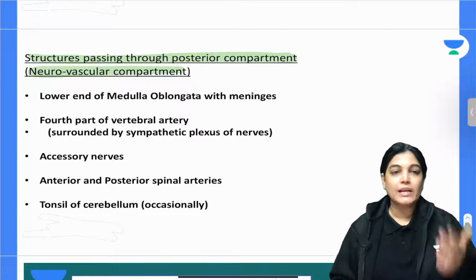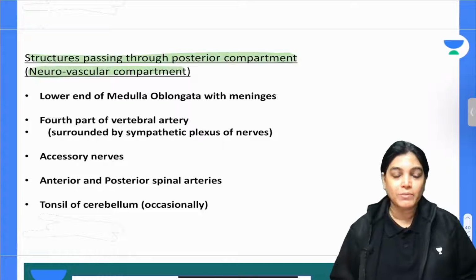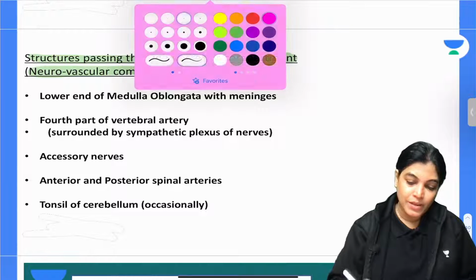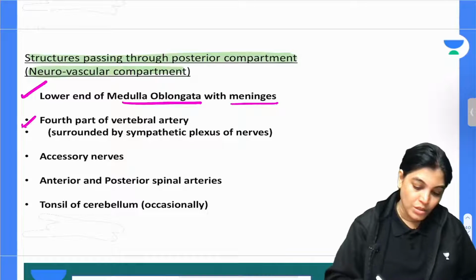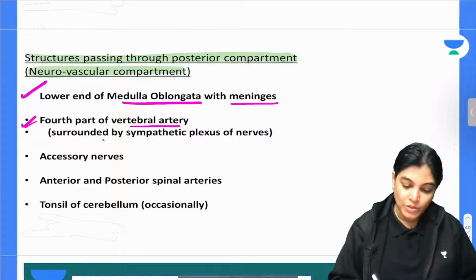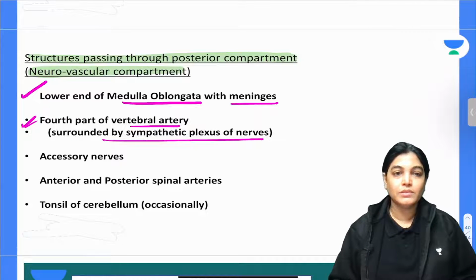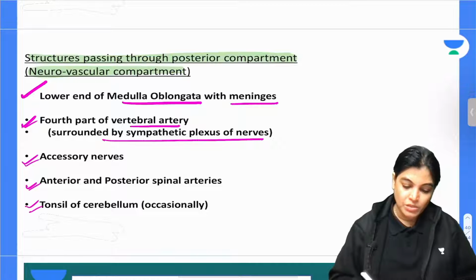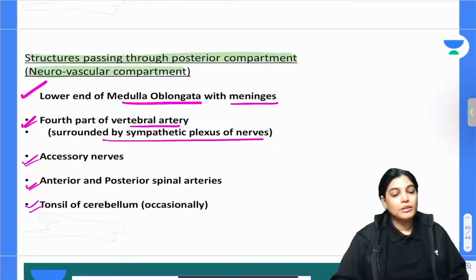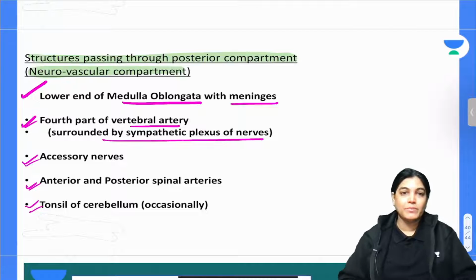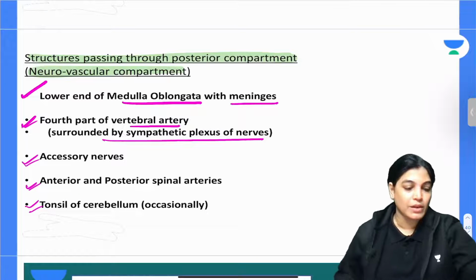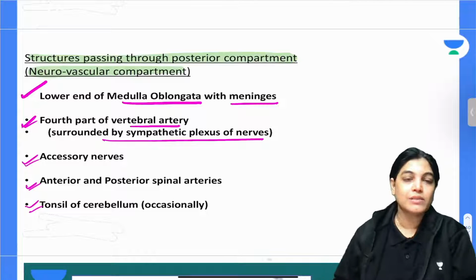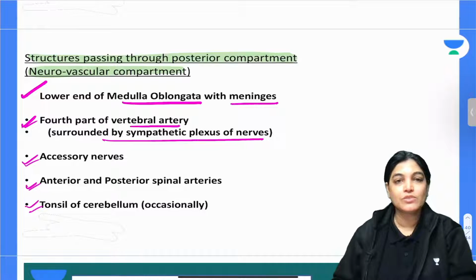The structures are the lower end of medulla oblongata covered with the meninges, the fourth part of the vertebral artery surrounded by sympathetic plexus of nerves, the accessory nerve, both the anterior and posterior spinal arteries, and also the tonsil of cerebellum. So these are the structures traversing through the posterior part, the neurovascular compartment.